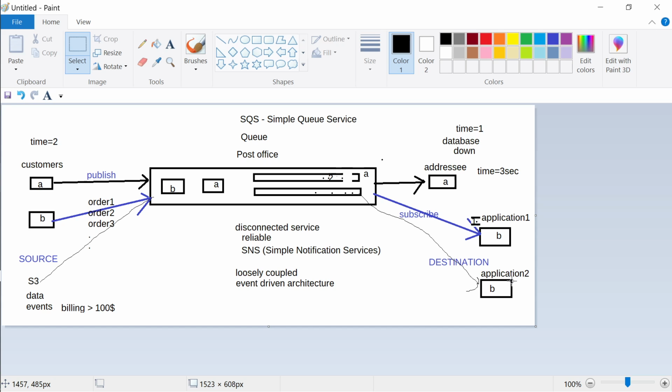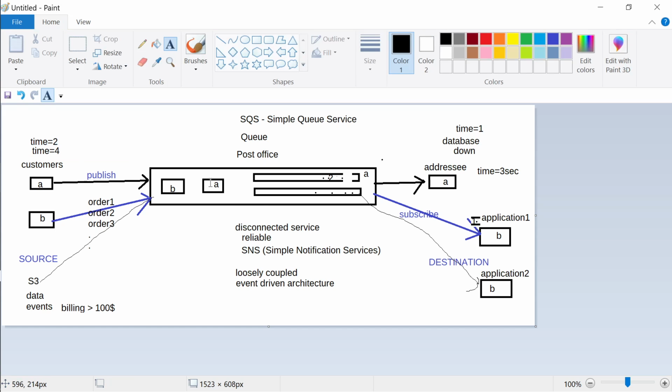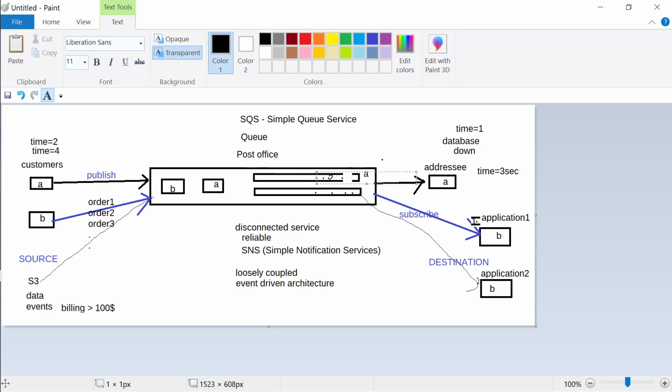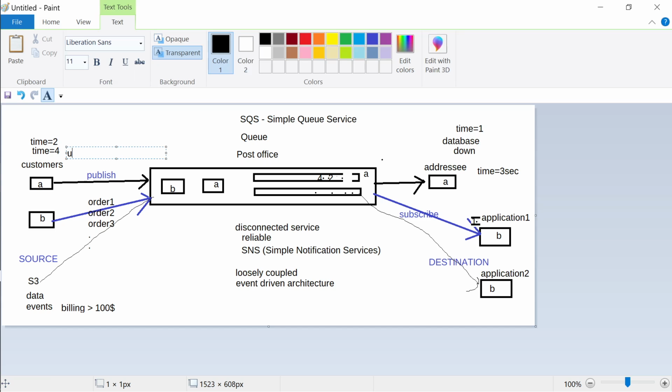Now at time equal to 4 seconds, order number 4 comes in. Let's say order number 4 comes in over here and gets in the queue over here. So at time equal to 4, the website is up. Let's assume this.